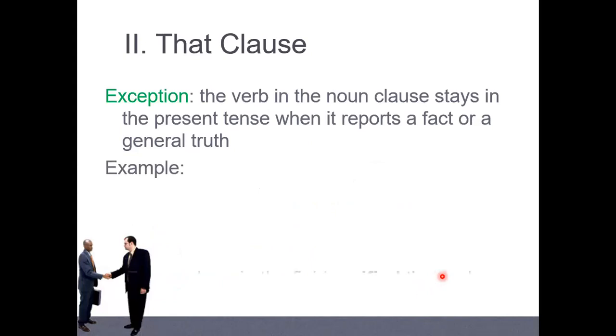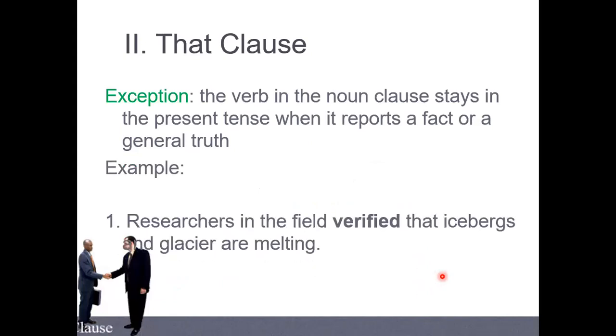And another one about it: sometimes, when you report a fact or general truth, even though the verb here is past tense, this one we keep the same. We don't change. Why? It is about the fact. When you report the fact, you don't change the tense at all. Let me give you some more examples about it.